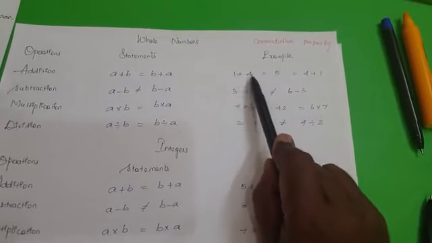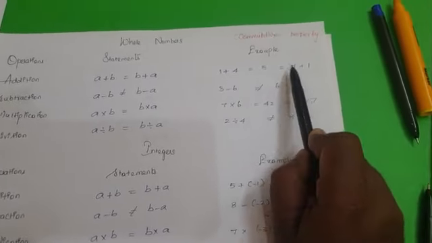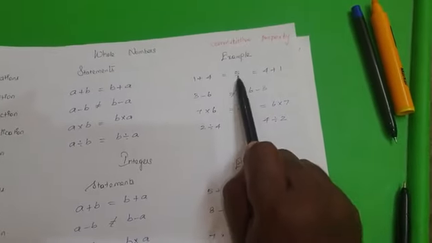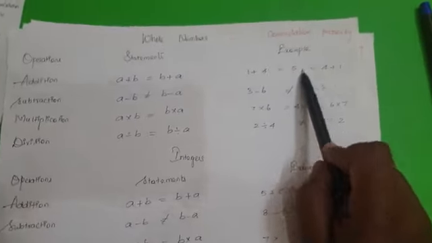For example, 1 plus 4 is equal to 5. Similarly, 4 plus 1. If we exchange 1 and 4 to 4 and 1, we will get the same resultant, because we are not changing the sign. Same addition sign, the resultant also will be 5.